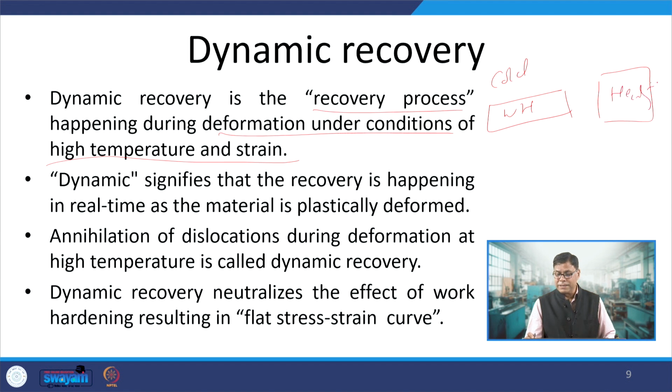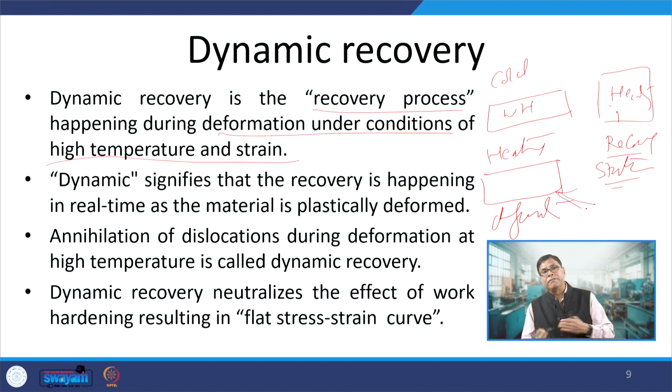This heating is done for recovery to take place, so this is called static recovery. But when the deformation is undertaken at a high temperature, so heating coupled with the deformation, then the recovery will be happening even when the deformation is going on. So, this is called dynamic recovery.